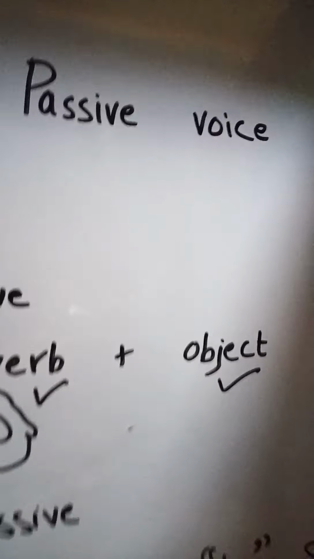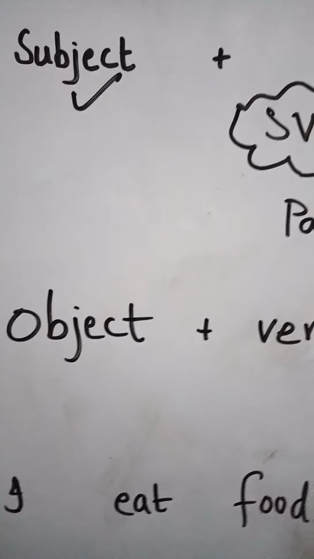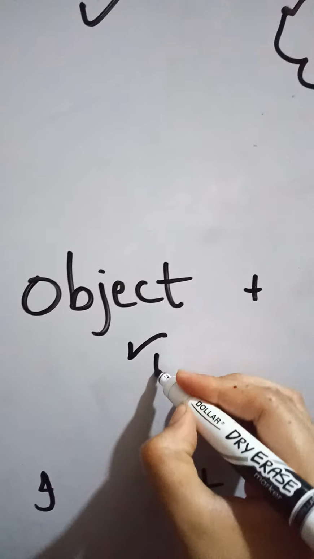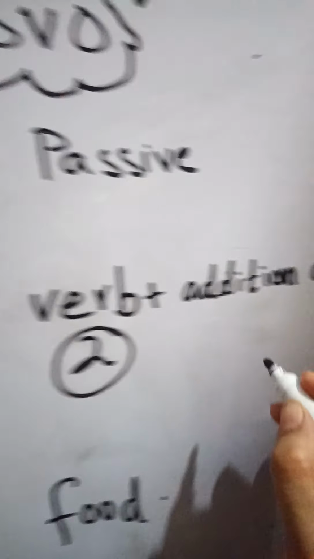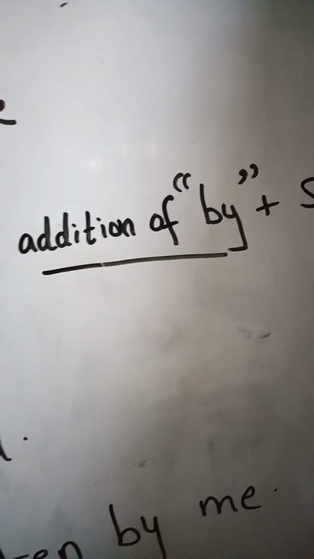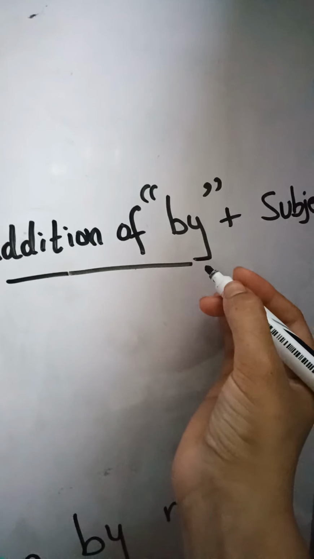But when we are talking about the passive voice, the sequence will be changed. Object will be at the first number, verb will be at the same place. Here students, one addition will be done in the passive voice, that is a must: the use of by.